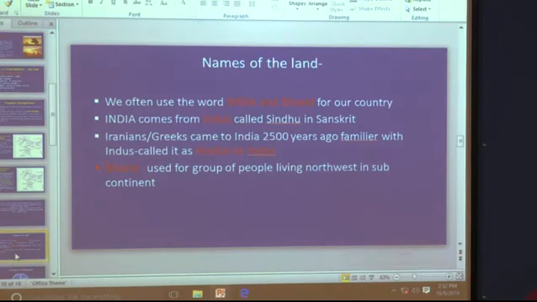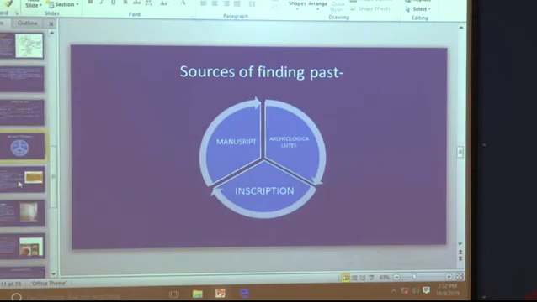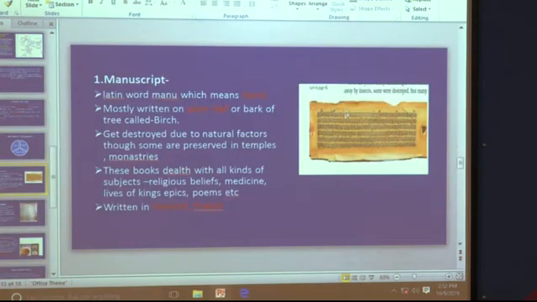Again we have seen three different sources of finding history. What were the three different sources, children? Manuscript, inscription and archaeological sites. This is the manuscript. It was written on palm leaf and written by hand. It was mostly written in Sanskrit or Prakrit language.